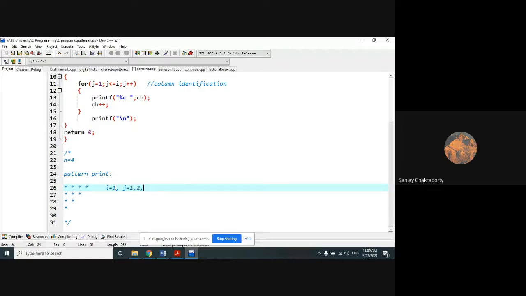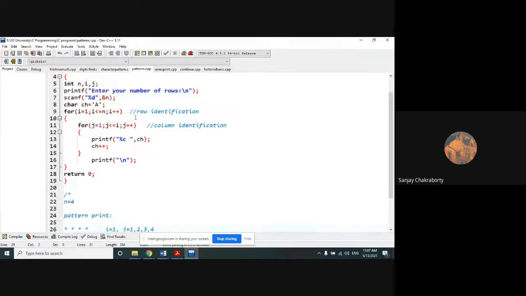1, 2, 3, 4. Sorry, 4 times. j will repeat 4 times. When i becomes 1, j will repeat 4 times. When i is equal to 2, j will repeat 3 times: j equal to 1, 2, 3. When i is equal to 3, j will repeat 2 times. When i is equal to 4, j will repeat 1 time. So this program logic can be written in several ways.